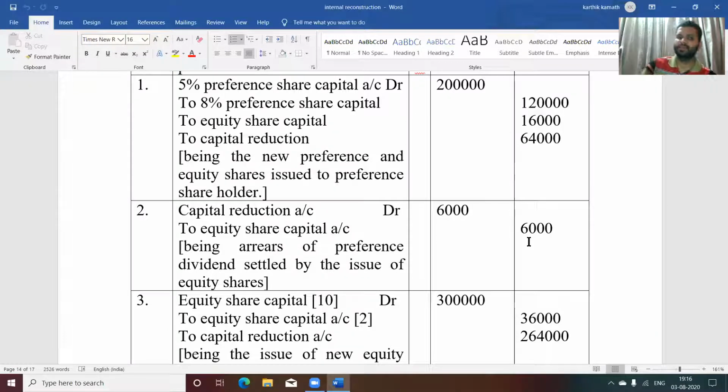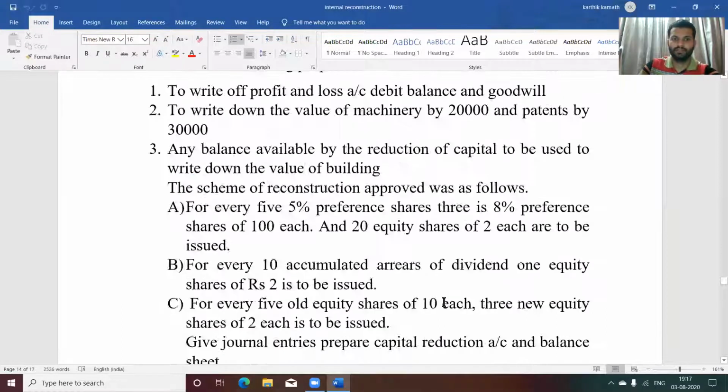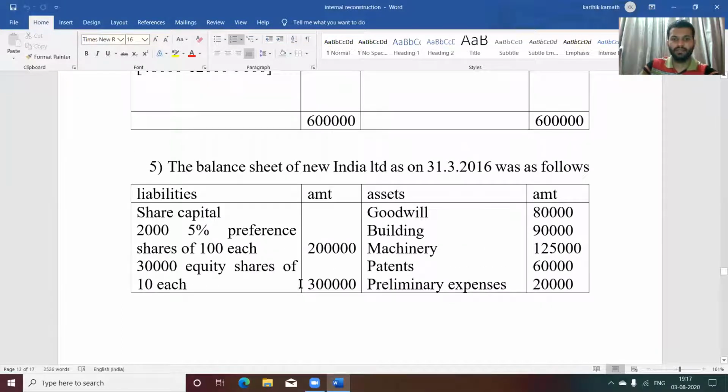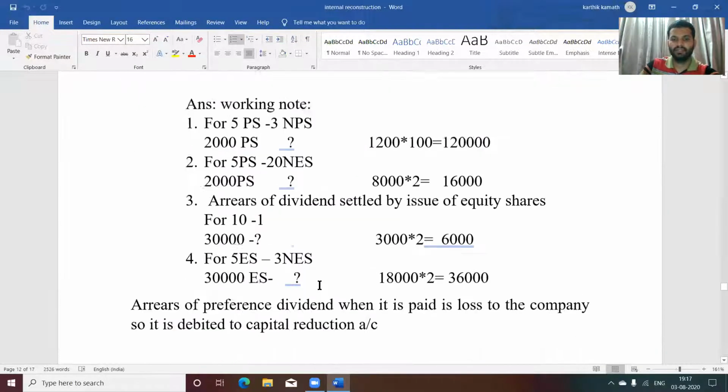That is why here capital reduction is debited. Next, the old shares are replaced with the new shares. So equity share capital account debit of the face value 10 each given in the balance sheet, that is 3 lakh. Of the face value 10 each, see here 3 lakh given in the balance sheet.